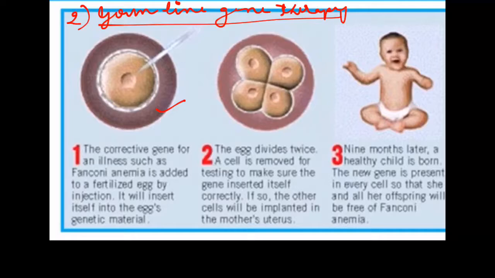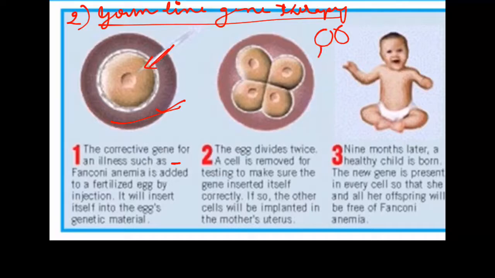The process is that the corrective gene for an illness such as Fanconi anemia is added to a fertilized egg by injection. This is called microinjection, directly into the nucleus of the fertilized egg cell. Then the egg divides. When two cells are formed, one cell will be tested to make sure the gene has been inserted correctly.